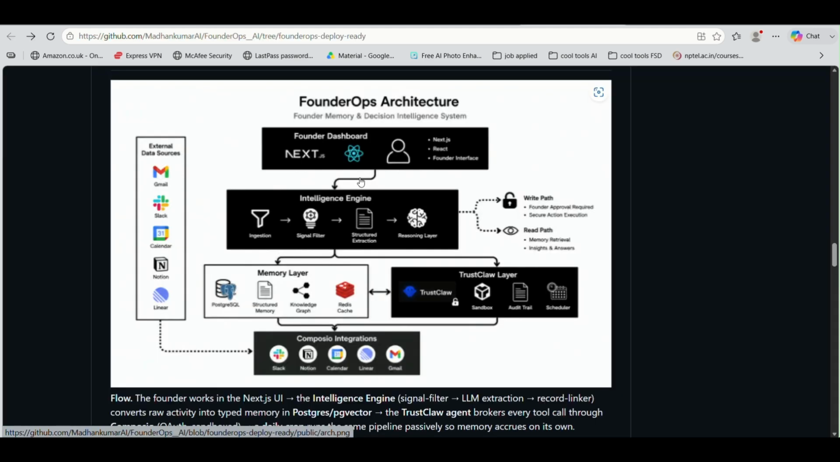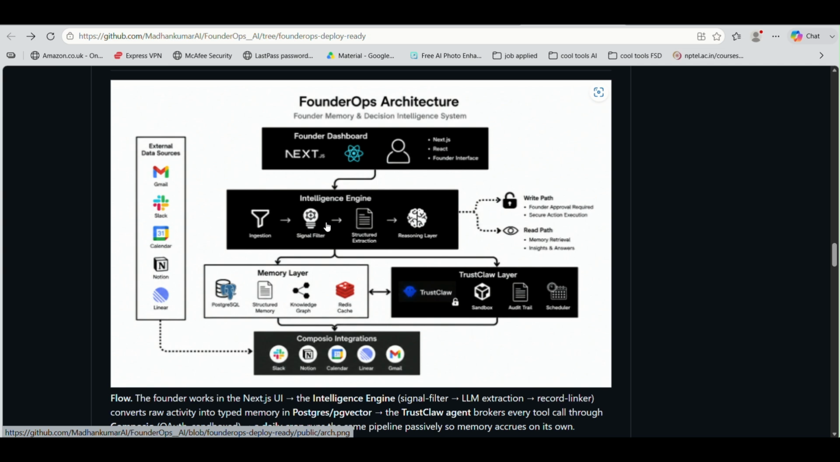So here is the architectural diagram of Founder Ops. On the left, we can see the external sources: Gmail, Slack, Calendar, Notion, flowing to Composio, which brokers secure access to 1,000 plus tools. Everything runs through the intelligence engine: ingestion, signal filter, structured extraction, surfacing layer. That's a pipeline that turns raw noise into typed records. It splits into two parts: a read path for memory retrieval, insights and answers, and a write path that's gated by founder approval and secure action execution. So AI never acts unchecked.